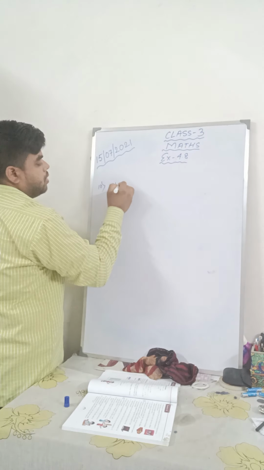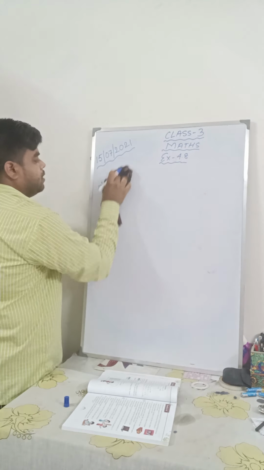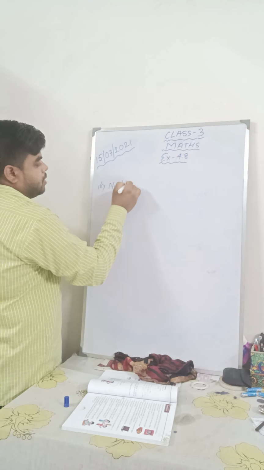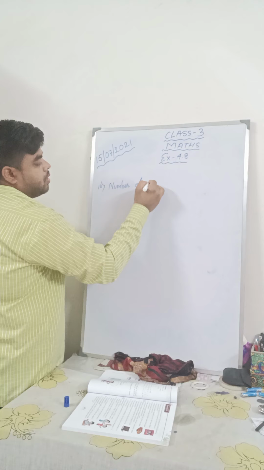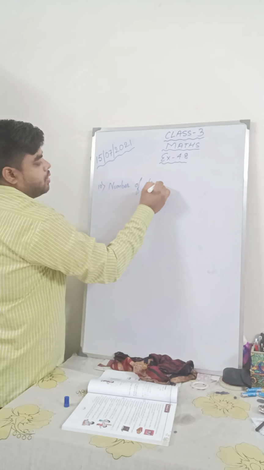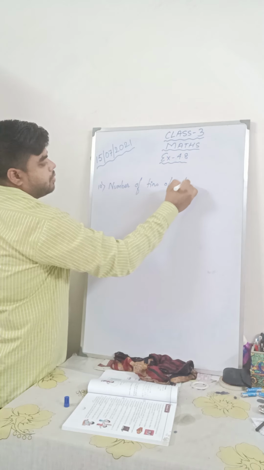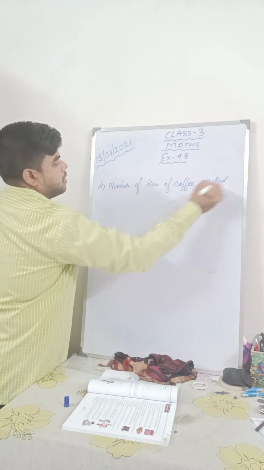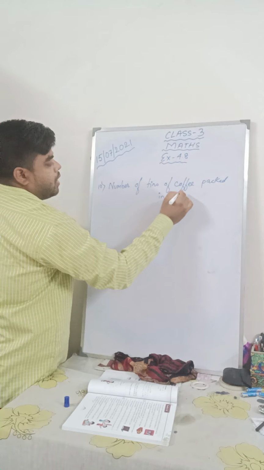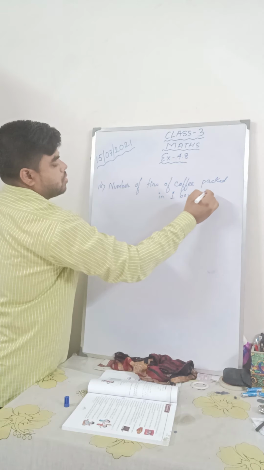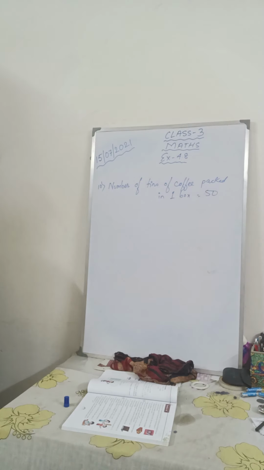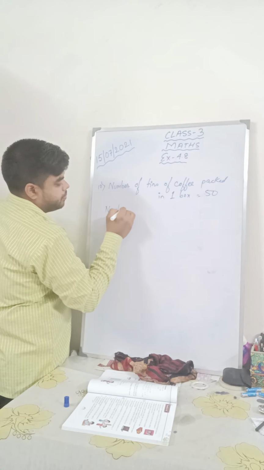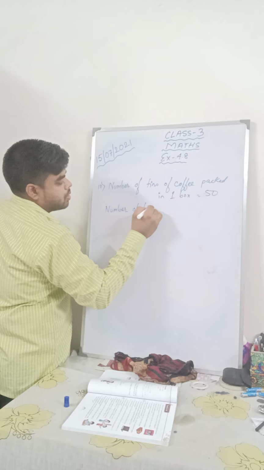So number of tins of coffee packed in one box is equal to 50. Now number of boxes.